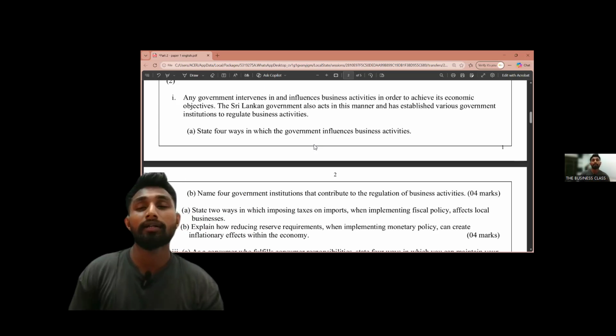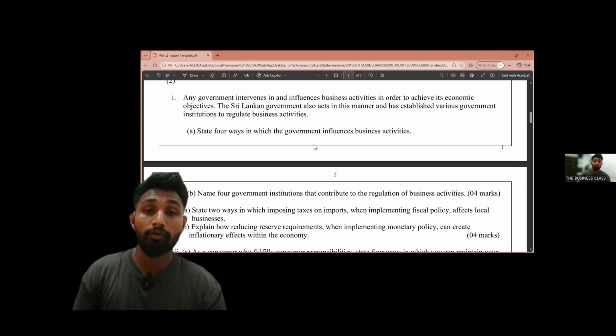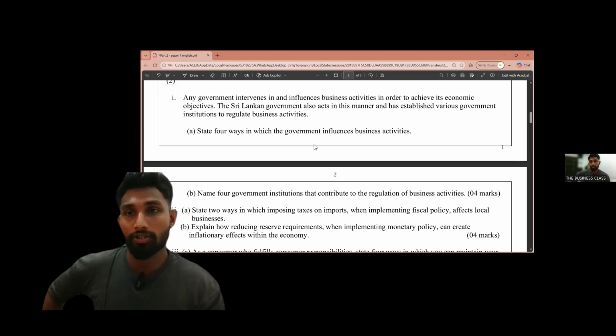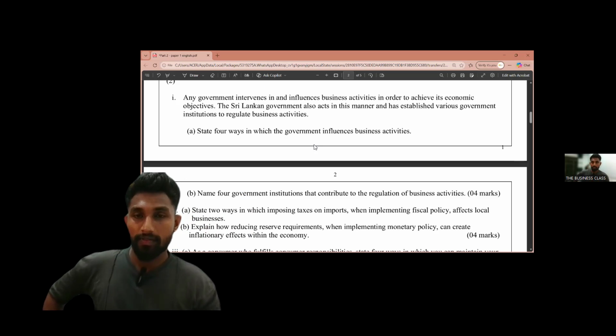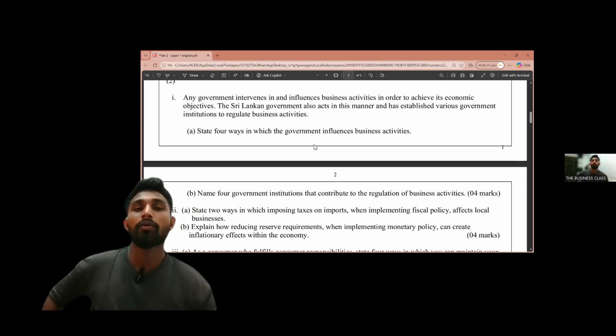Then another way government influences business activities is by giving infrastructure. Another thing we can write is acting as a competitor.